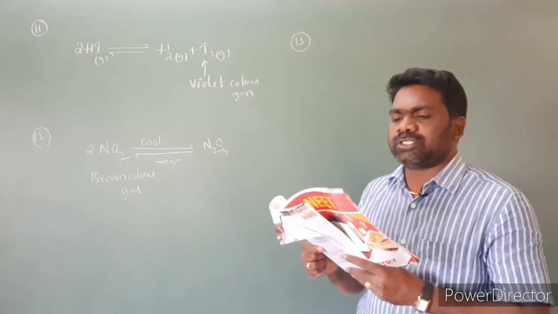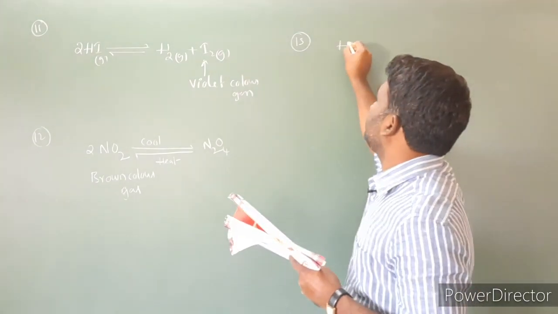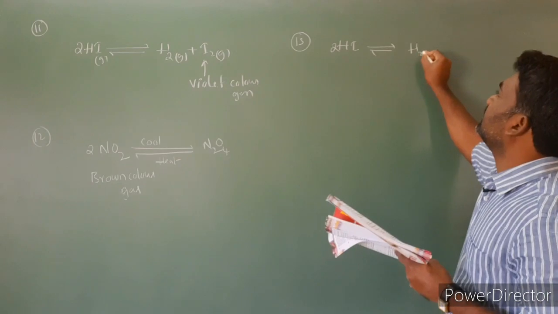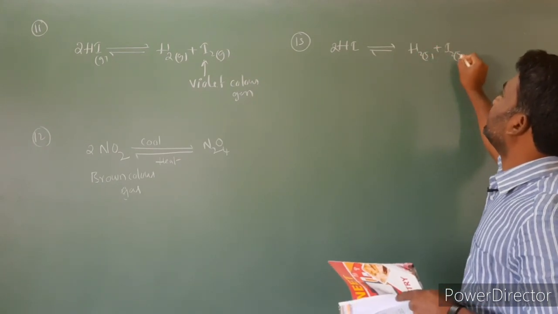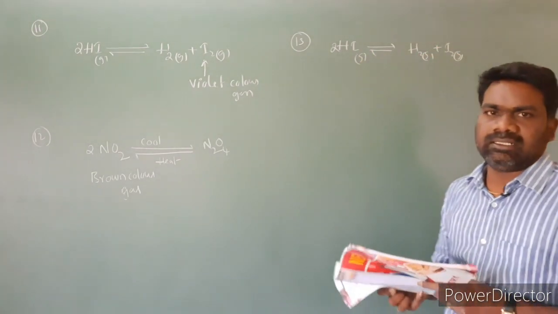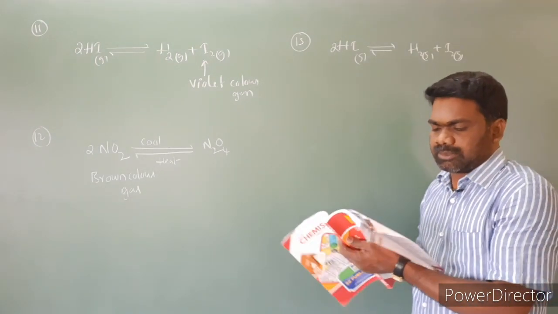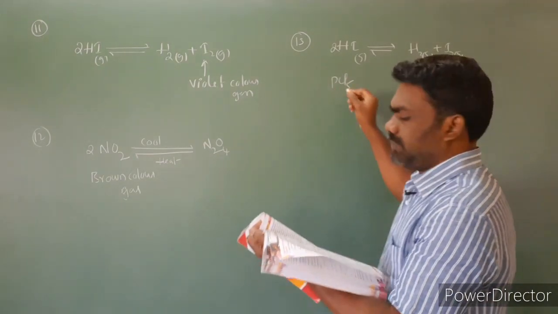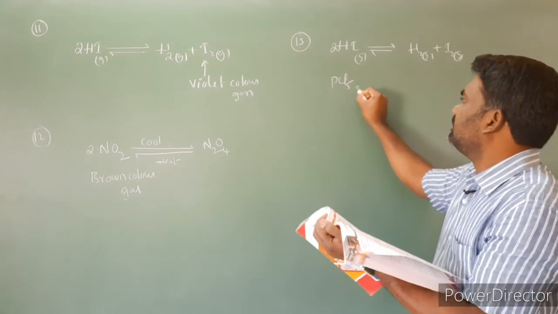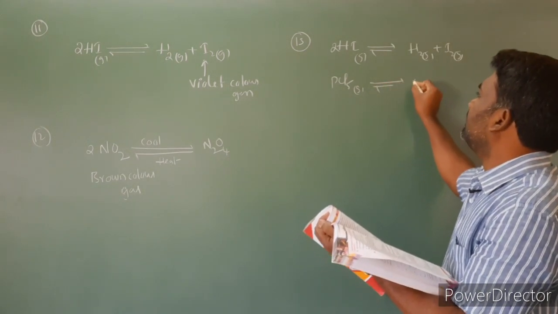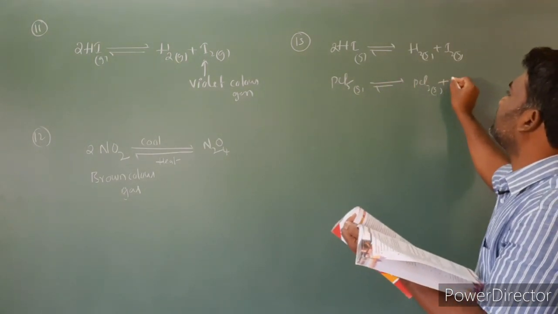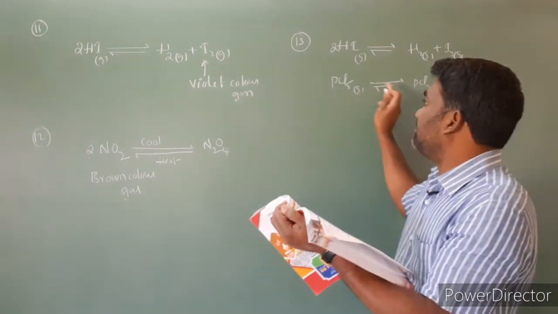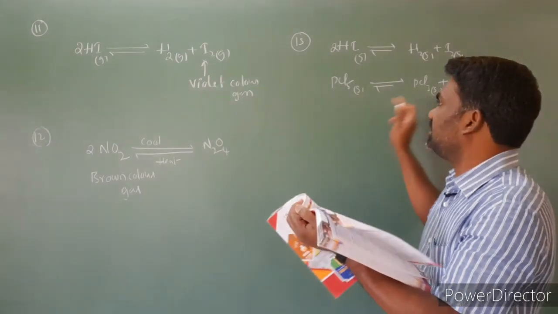Option 1, decomposition of gaseous HI. HI upon decomposition will produce H2 gas plus I2 gas. It is a chemical equilibrium. Look at the second option, decomposition of gaseous PCl5. PCl5 in the gaseous state, upon decomposition will produce PCl3 gas plus Cl2 gas. It is also a chemical equilibrium. So chemical equilibrium is established between the reactants and products in these two.